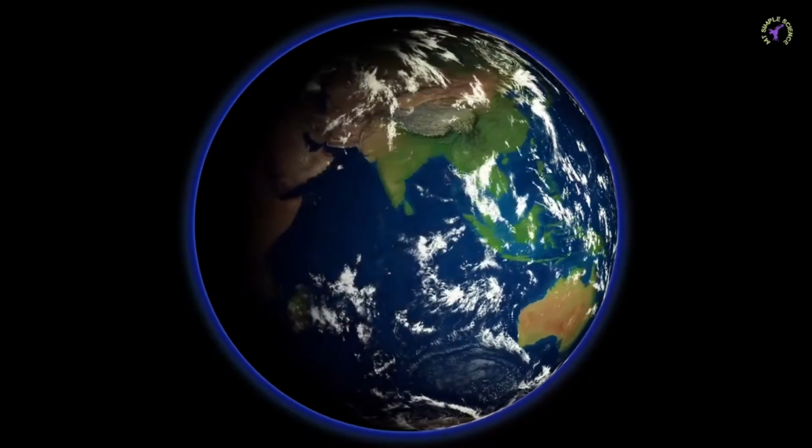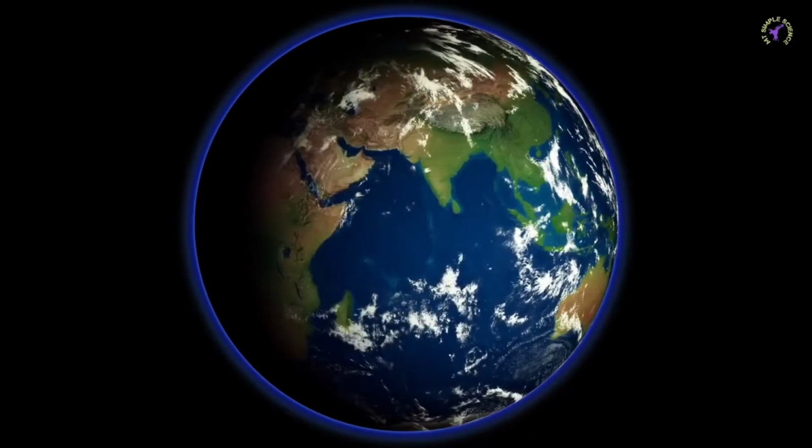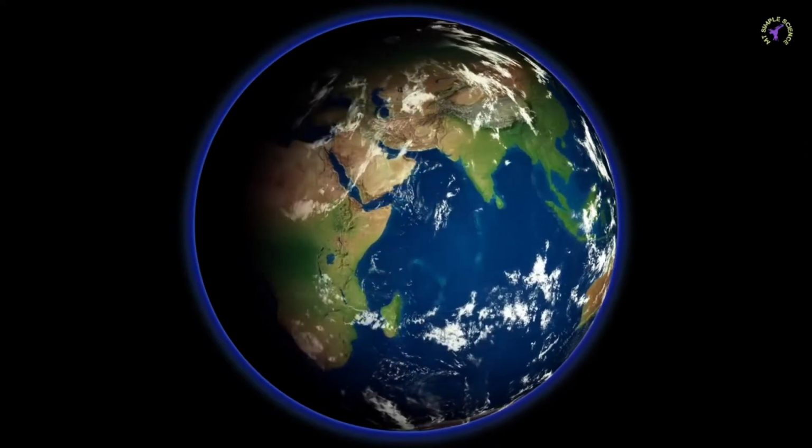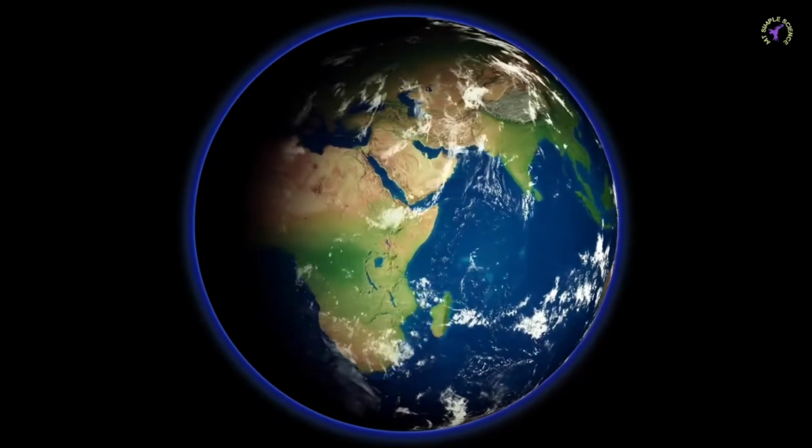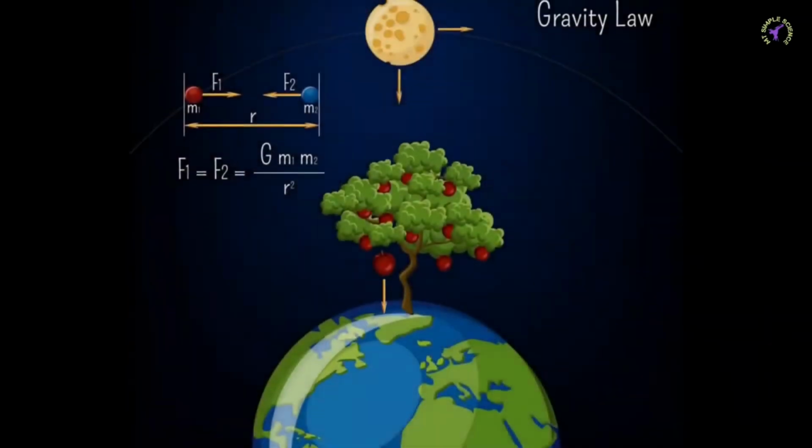We know that the speed of a ball thrown upward in the air goes on decreasing because of Earth's gravity. The speed of the ball becomes zero at a certain height and then the ball starts coming downward, and its speed goes on increasing until it hits the ground. We also know that the gravitational force of Earth goes on decreasing with distance.